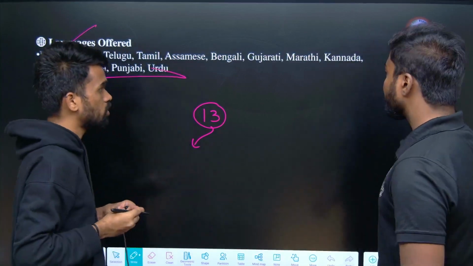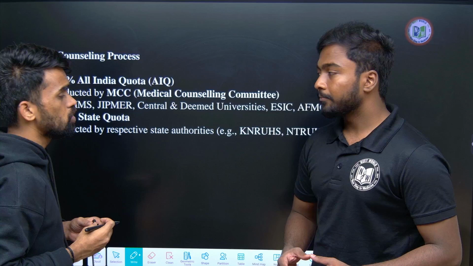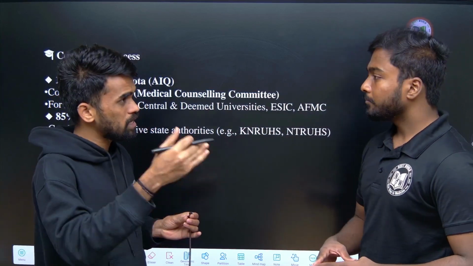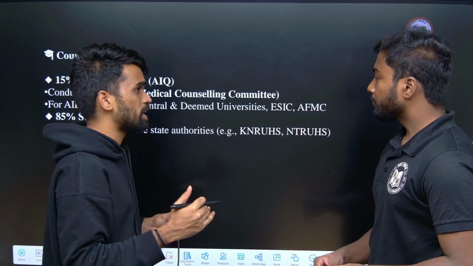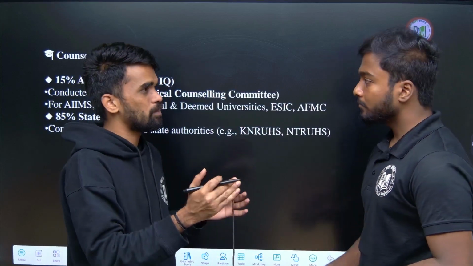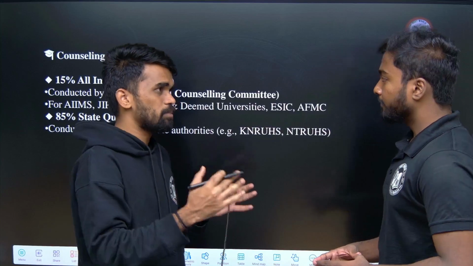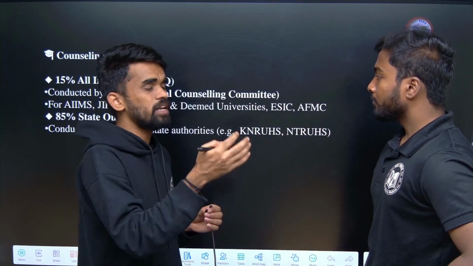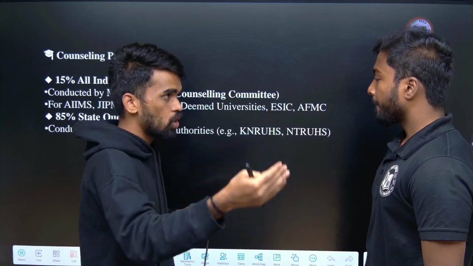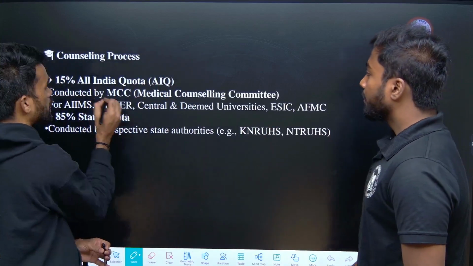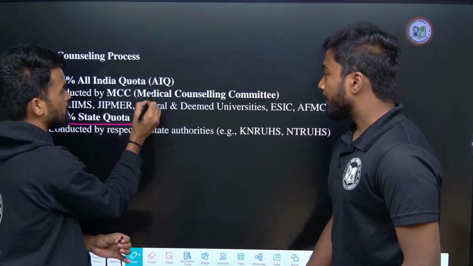Now the counseling process. Here we have two types of quotas: the all India quota and the state quota. In every state there will be a number of colleges, and the number of seats, and of government and private medical colleges, varies from state to state. To give these seats to local people, we have the state quota and the central quota. The state quota is 85% and the central, all India quota is 15%.